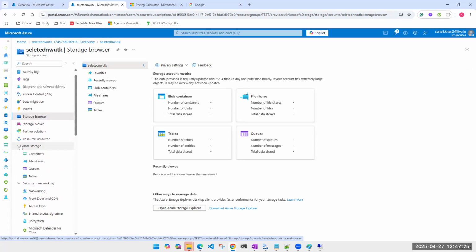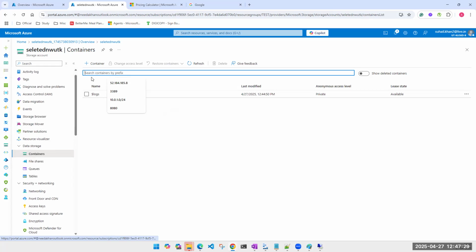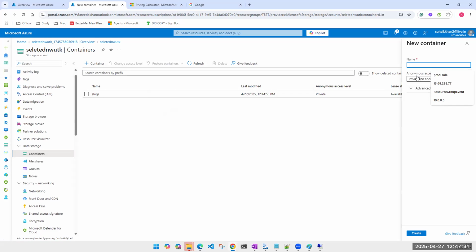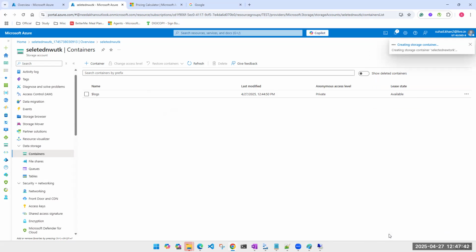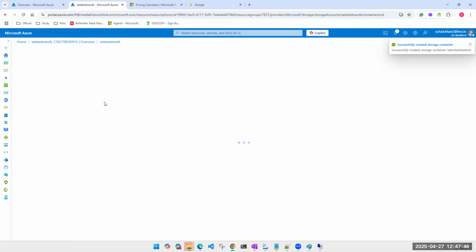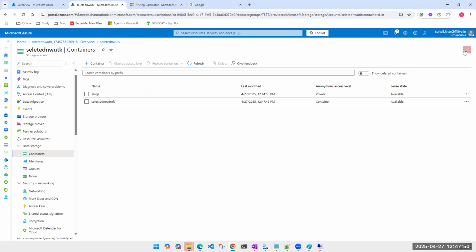A blob. I find this one easy. You can create it from there also. Selected network blob. Ignore the spelling mistake. Here I'm uploading two files. Okay, something went wrong.